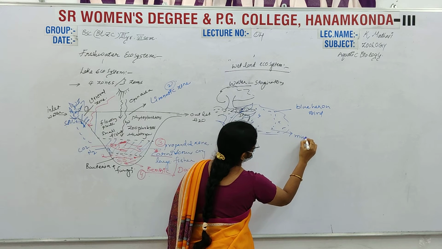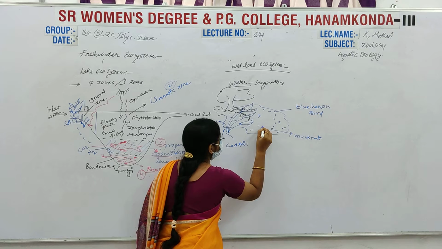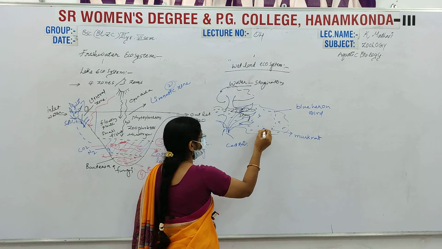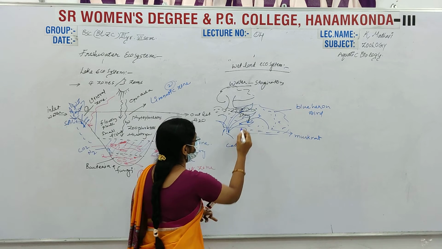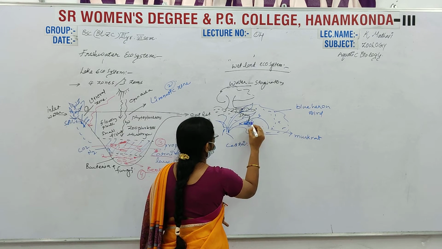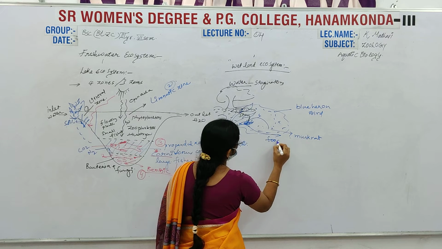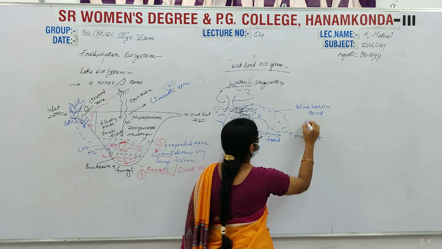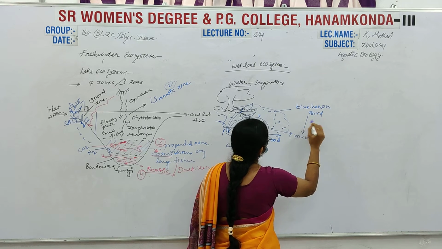Another one is the muskrat. This muskrat lives in the wetland. It feeds on the cattail plants, which have some grain in the leaves. These grains are one of the most important foods for this muskrat. This muskrat is food for the blue heron. The blue heron eats this muskrat.